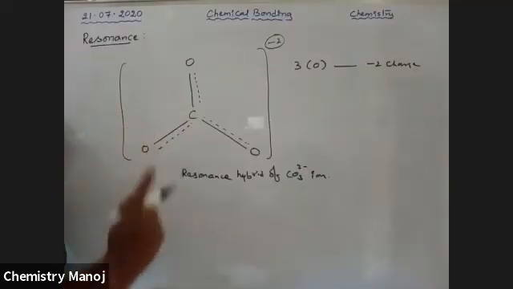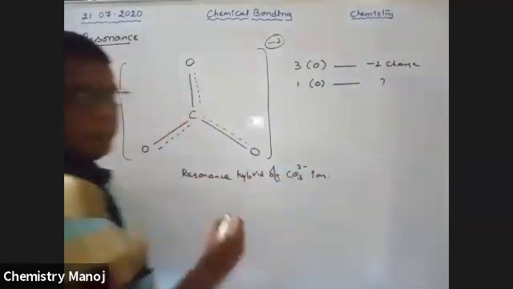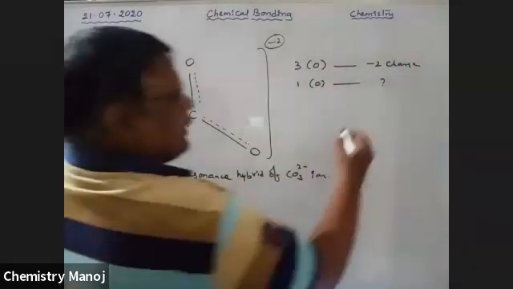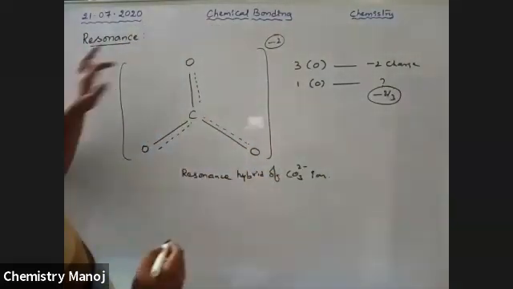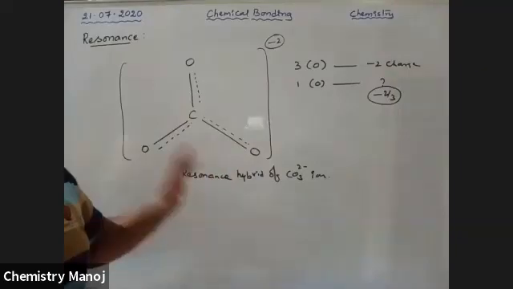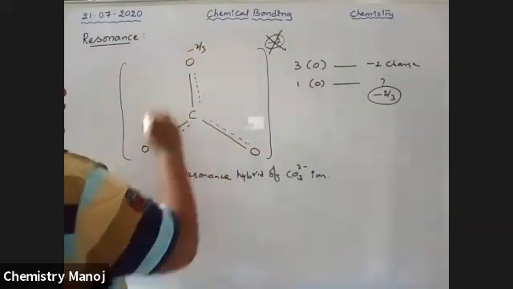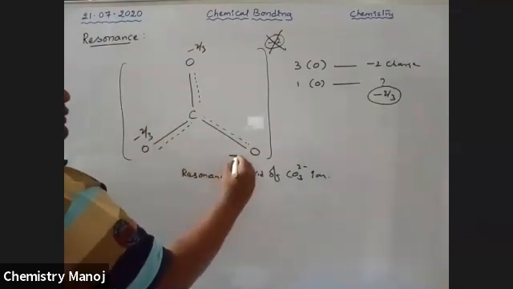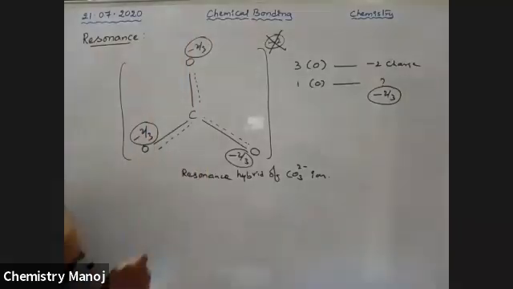For one oxygen, how much is the charge? That is -2 by 3. So for each oxygen the charge is -2 by 3. These are the charge distributions on the oxygen atoms.